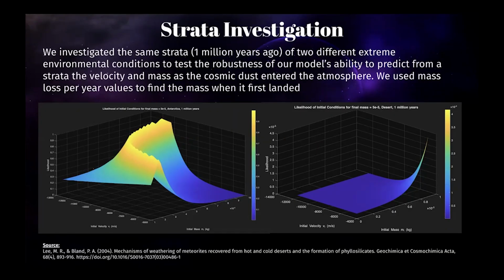So when we are trying to work backwards on a particle with mass 10 to the negative 5 kilograms on the surface, we would find that the mass when landing was around 1.7 times larger. And when we account for that, we get a slightly different graph from the last slide.